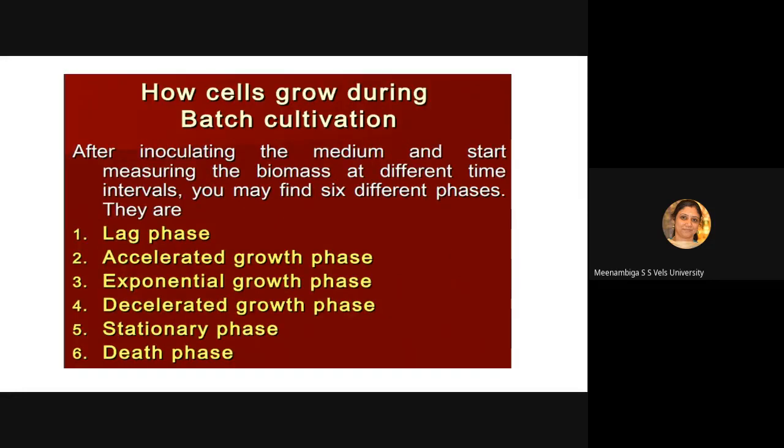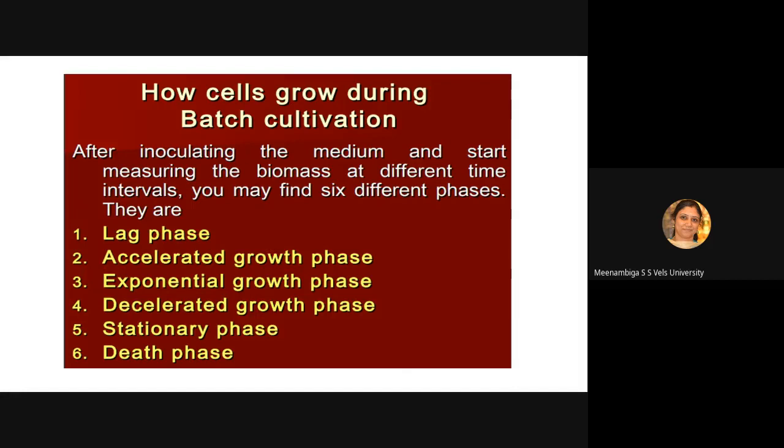Then these are the phases. We have lag phase, log phase, and the log phase is divided into three: accelerated growth phase, exponential growth phase and decelerated growth phase. So after the lag phase, the accelerated growth phase, and after that it will be followed by the exponential growth phase.